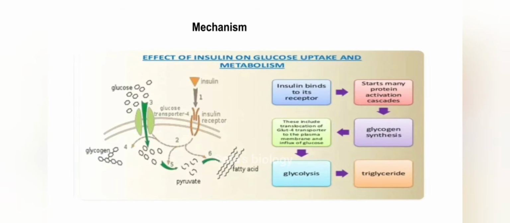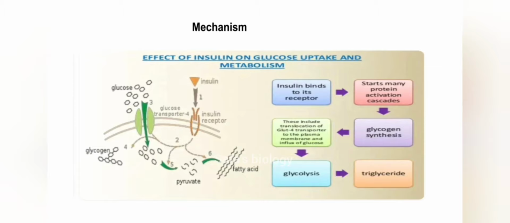Mechanism of insulin. This mechanism affects metabolism, which is the uptake of glucose. Here, insulin initiates its binding to its receptor and activates many proteins in its cascades.